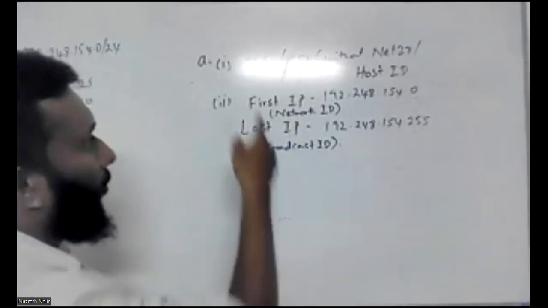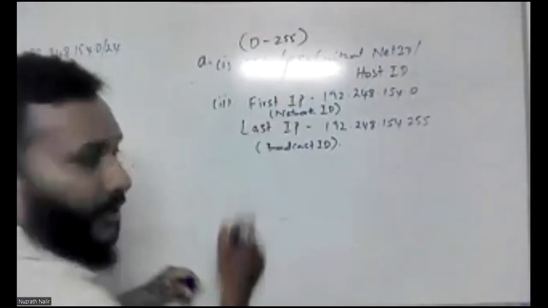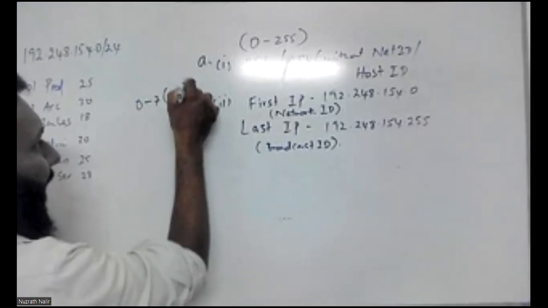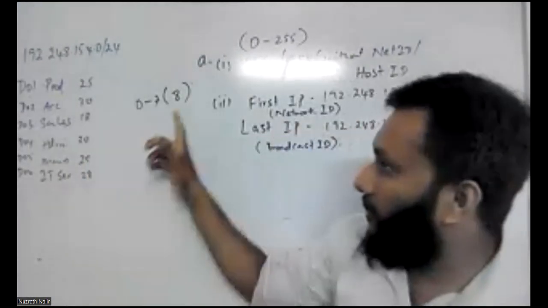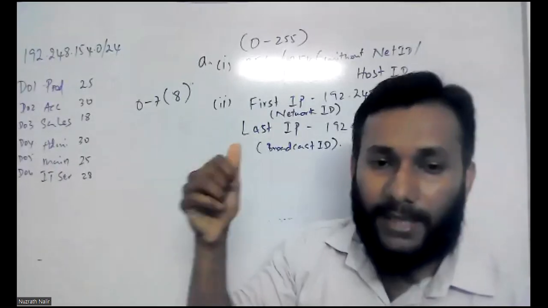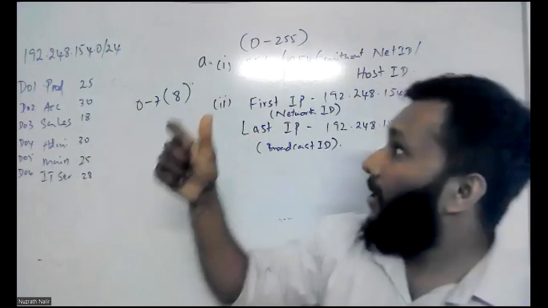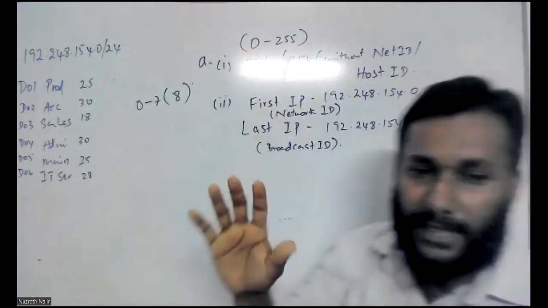256 means 0 to 255. You know that octal means 0 to 7. Then we are saying 8 bits are there, 8 digits are there. So 0 to 255 is your maximum number.